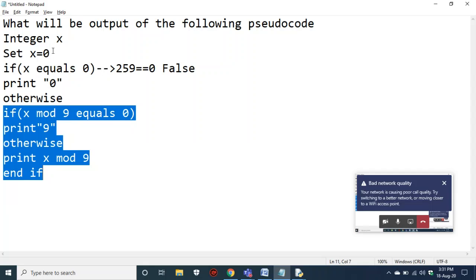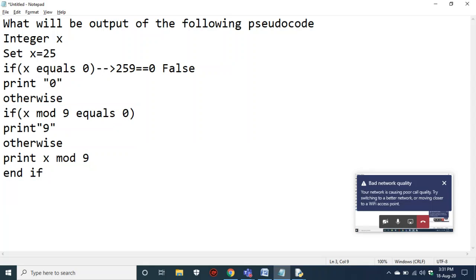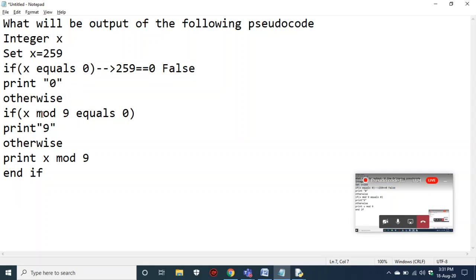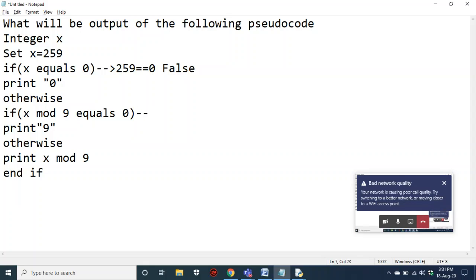Okay, so we go back to 259. Now the value of x is 259, so your first if becomes false. Now we go to the elif block: elif x mod 9 equal to 0. No, because 259 mod 9 equals 7, and 7 is not equal to 0.